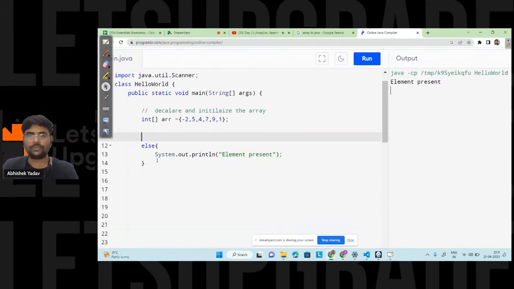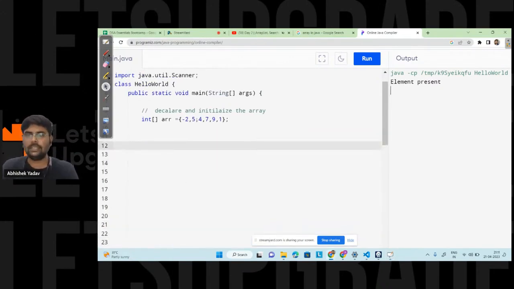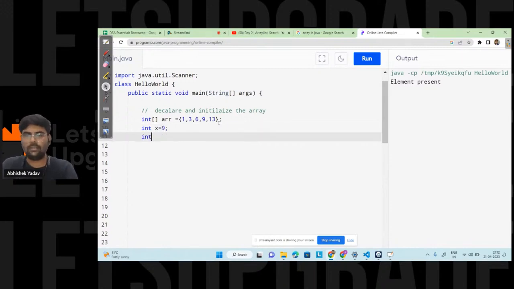1 minute. So this will be the array. Let's take the array as 1, 3, 4, 6, 9, right? And we have 13 here, right? I have to check whether x is equal to 9 is present in the array or not. So first I will get the starting index, that is 0. I will get the end index, that is arr dot length minus 1, right?